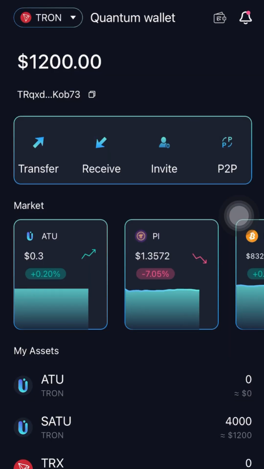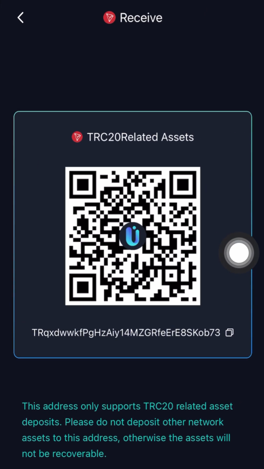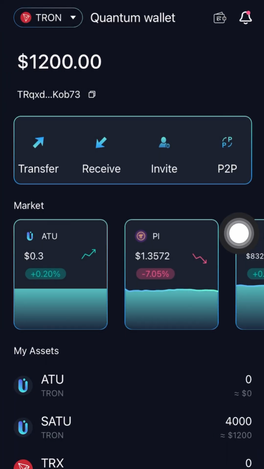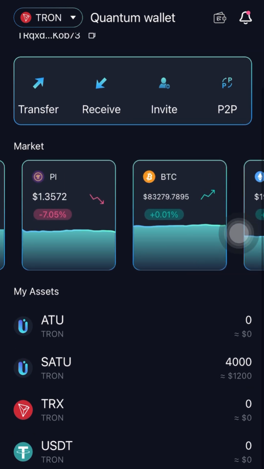If you want to learn how you can deposit over here, if you're new to crypto, you have to go to your receive, because you're receiving the crypto on the Quantum Wallet. Then you copy this. This one is the TRC20 address. Then you go to your Bybit, Binance, or any wallet that you're using. Then you send your crypto to that address, and you receive it right here as your USDT. Then you go to your ATS to participate and earn money from it. It's just as simple as that.